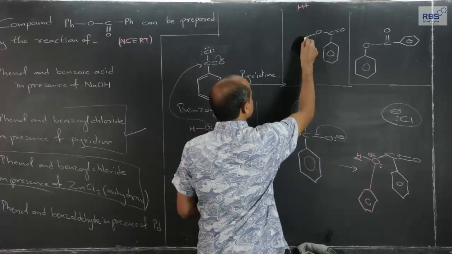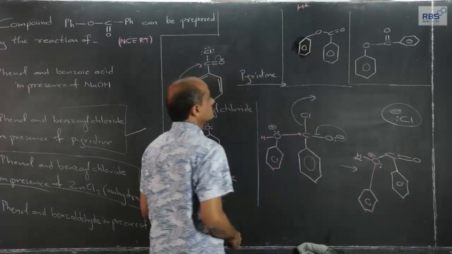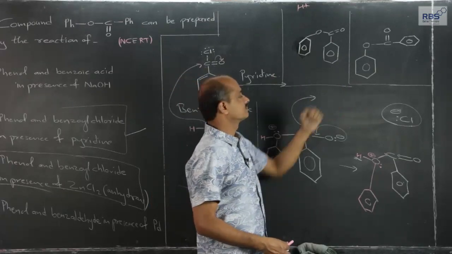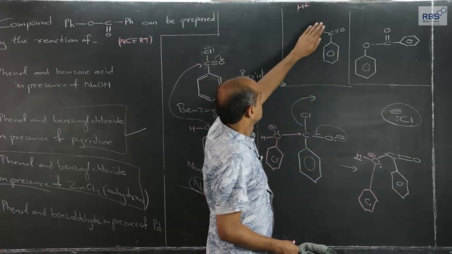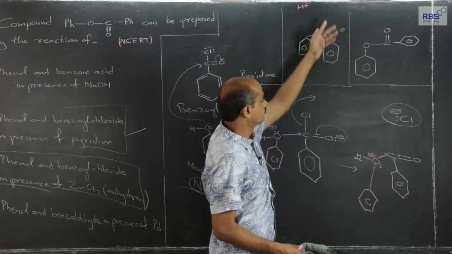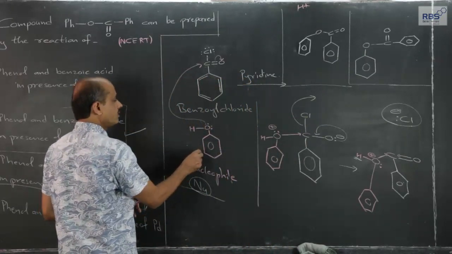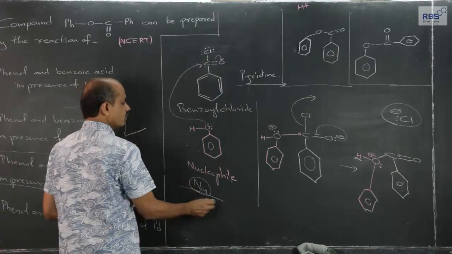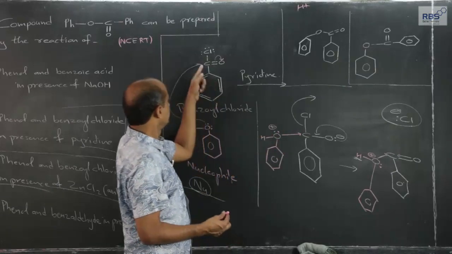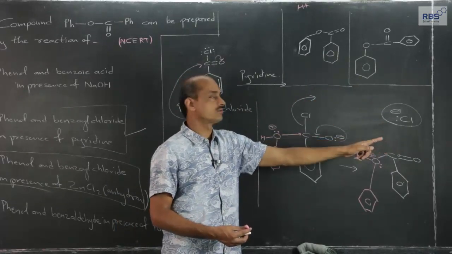Let me write it properly. So, this is nothing but what we wish. The phenolic hydrogen is replaced by the benzoxy group. Here again let me repeat it: phenol attacks in the form of a nucleophile, and chlorine in the benzyl chloride goes out as the leaving group.